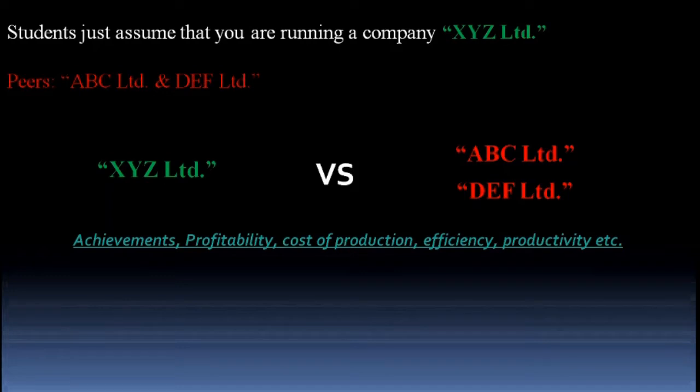So that neutral person has demanded certain data from you, that is financial data and cost data, and you three have provided him the cost data and financial data. And after comparing the financial data and cost data with each other, he will find out which is the better company in this industry.